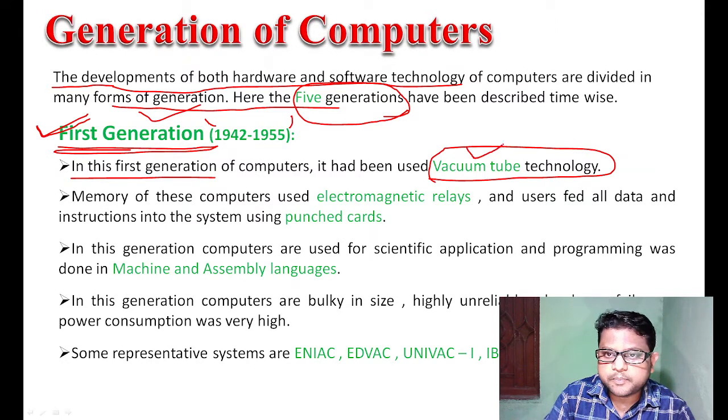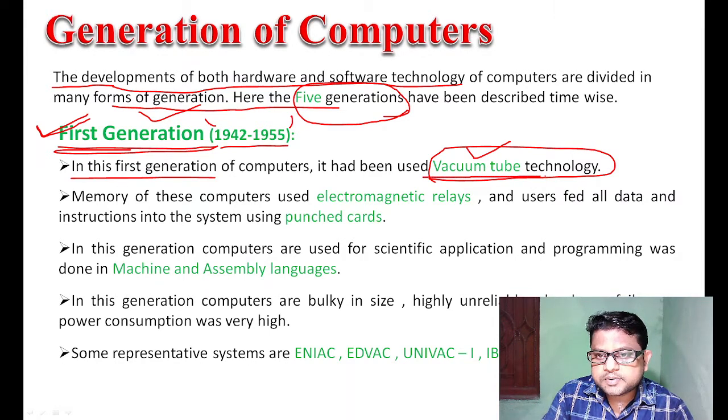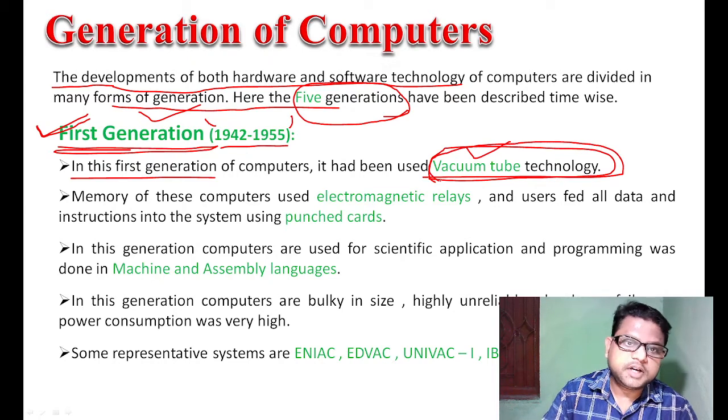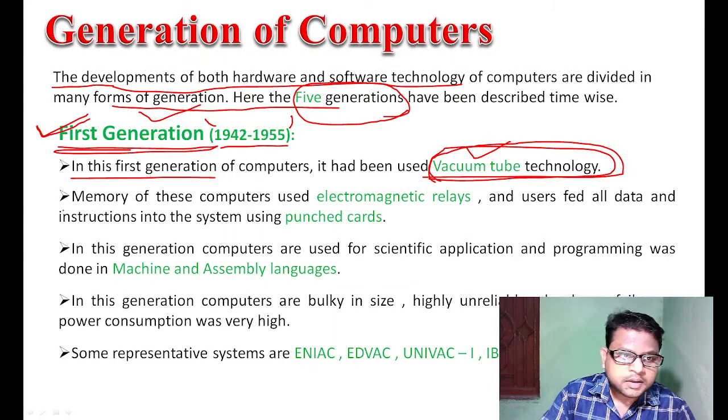Mind it, it is a very important question. Vacuum tube technology was highly used for processing purposes in the first generation of computer.